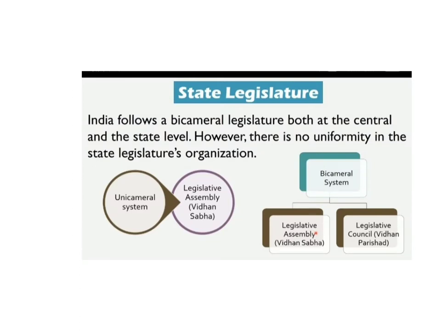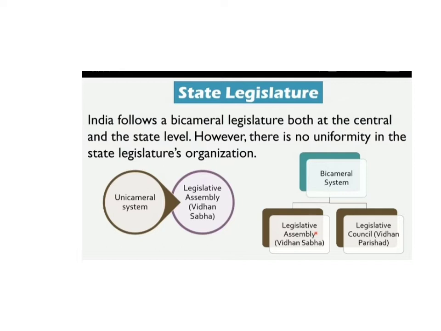We started our unit, Governments of the States. We saw that there are three tiers of government in India. That's the federal government system, or we can say the decentralization of power. First is the union government, second is the state government, third is the local government.